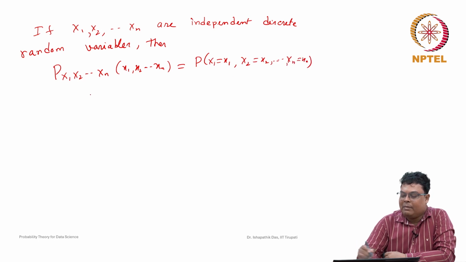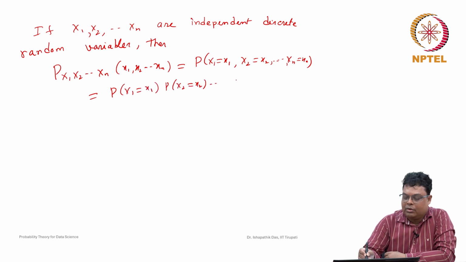If they are independent events, then this will be nothing but their product: probability that X1 is equal to x1, times probability that X2 is equal to x2, times probability that Xn is equal to xn. So this is p_X1 of x1, p_X2 of x2, ..., p_Xn of xn.